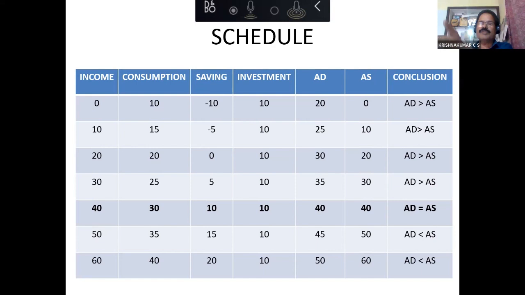You are bringing 1,000 units to the market. Only 700 units are sold. So 300 units go to your stock, your inventory. Your godowns will be filled. This gives a warning signal to the producers. See, the stock is increasing. The godowns are getting filled.